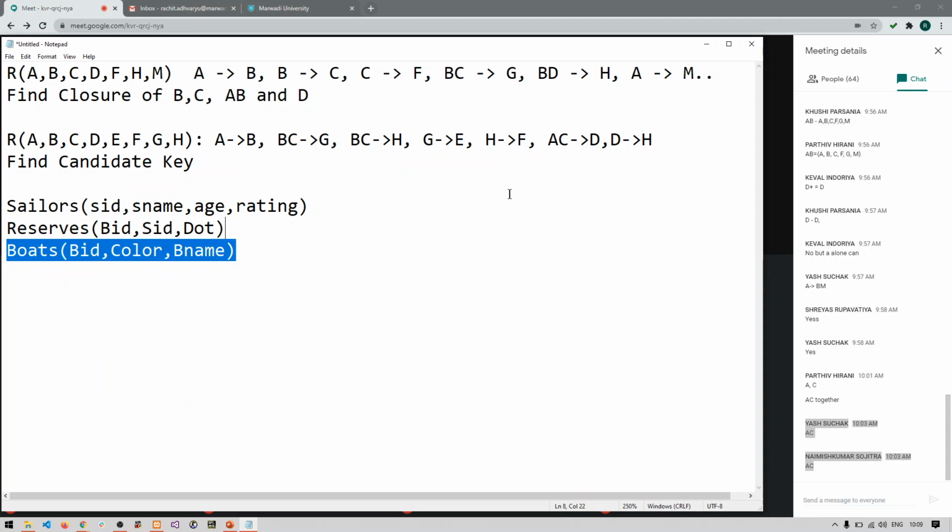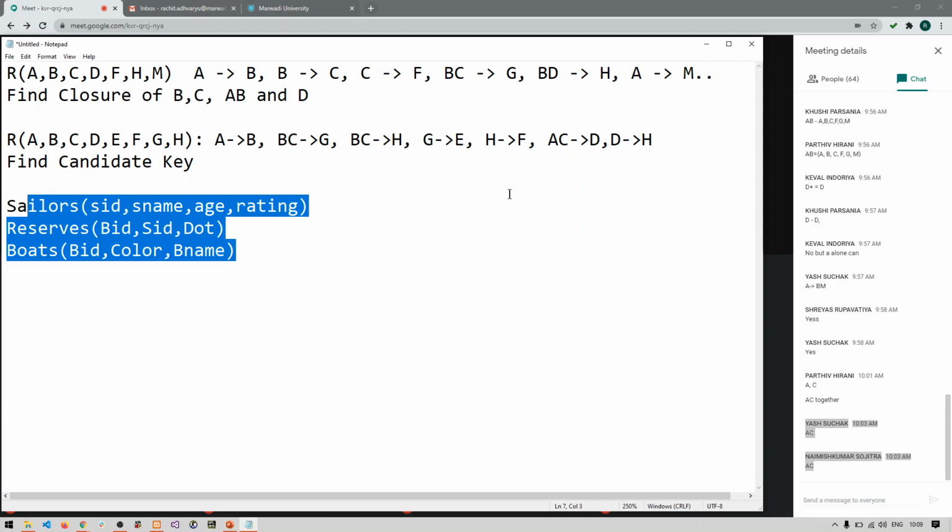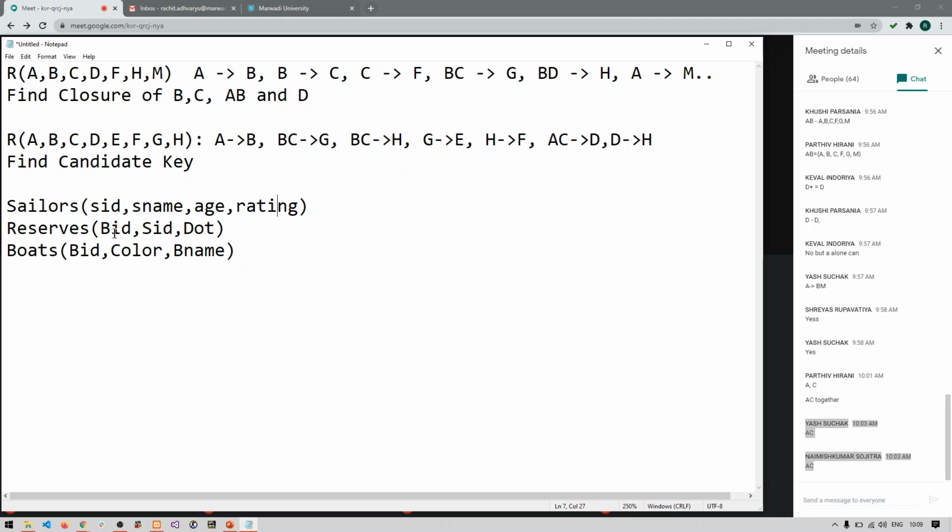So consider these three tables: sailors with sailor ID, sailor name, age and rating; reserves with boat ID, sailor ID, date of travel; boats with boat ID, color of the boat and name of the boat. These are the columns or attributes of the tables sailors, reserves and boats.